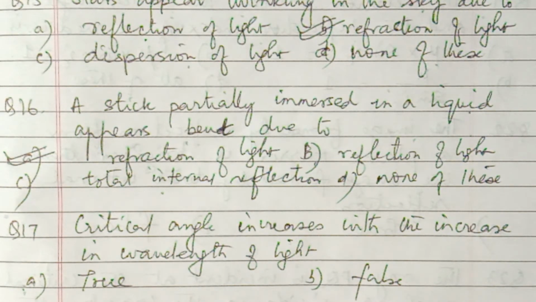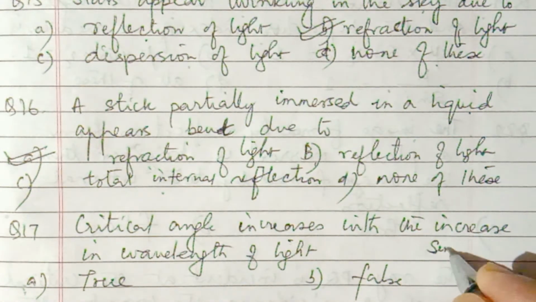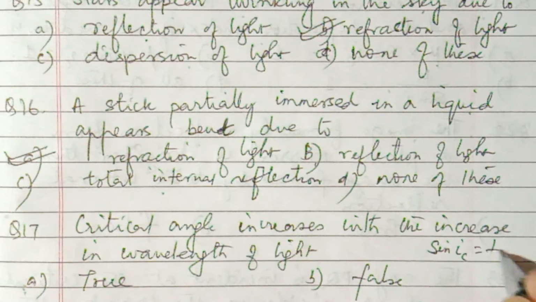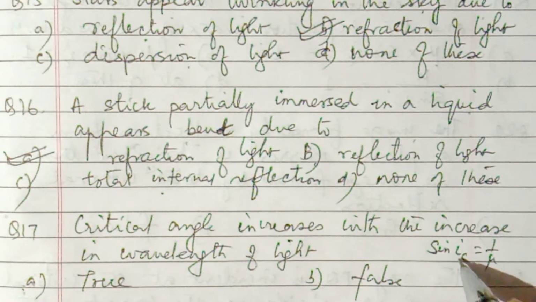Now critical angle: sin IC is equal to 1 by mu. Okay, and this IC is inversely proportional to refractive index, and refractive index is inversely proportional to wavelength of light.